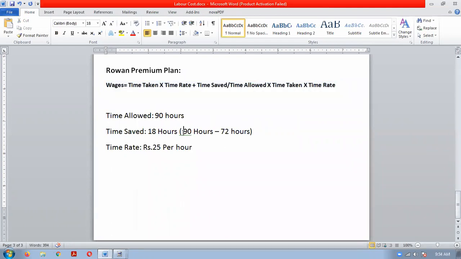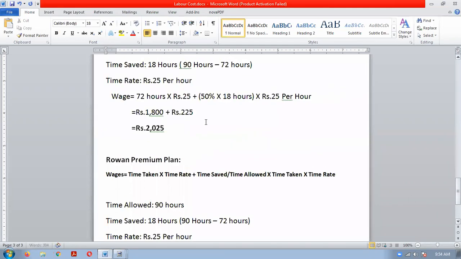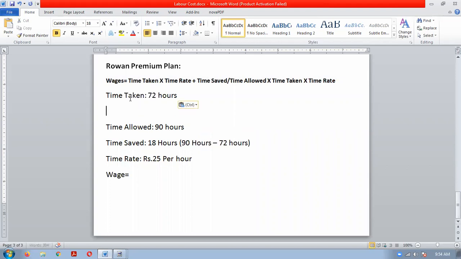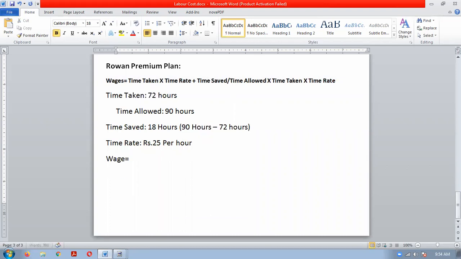So you can apply it. Wage is equal to time taken. Time taken is 72 hours given in the question. Time taken 72 hours into time rate rupees 25 per hour plus time saved.